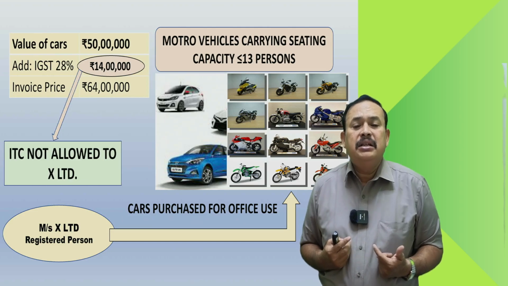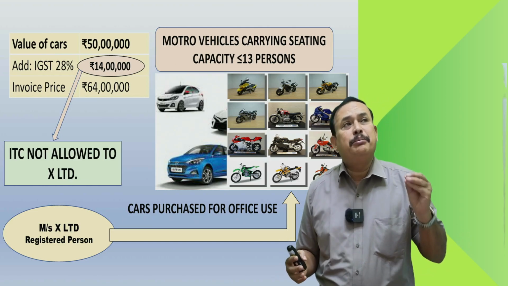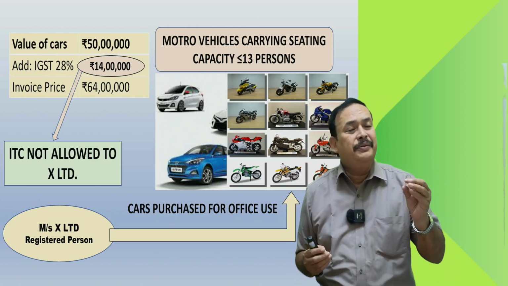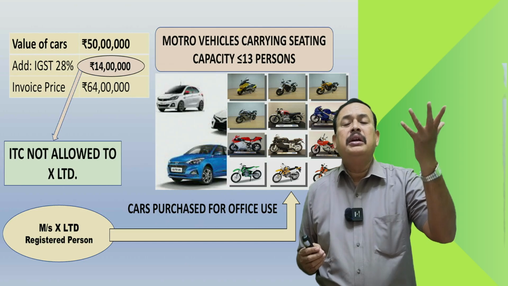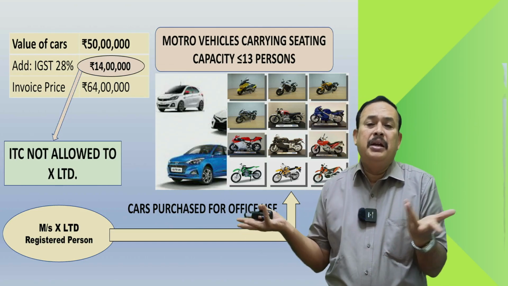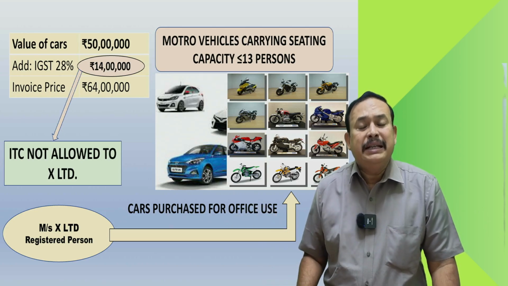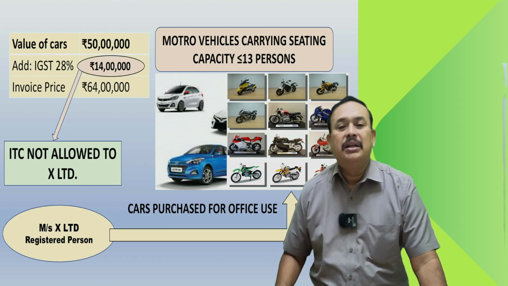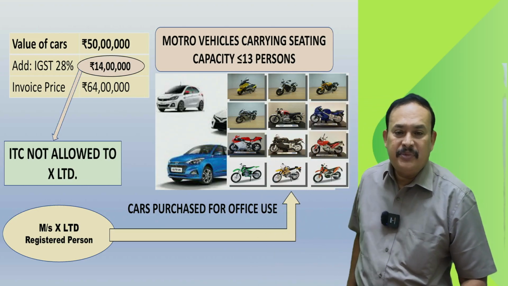In that case, X Limited, I said, is a manufacturer of, for example, laptops, fridges, or, let us say, color televisions, or others. X Limited may belong to an industry providing interior decorating services. So what? ITC is not allowed on these goods.